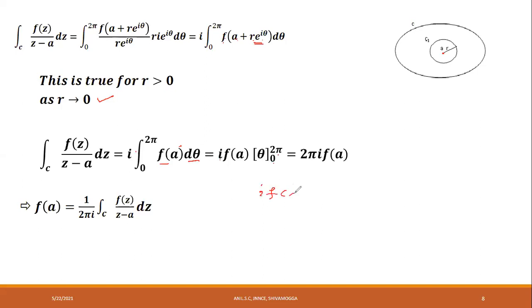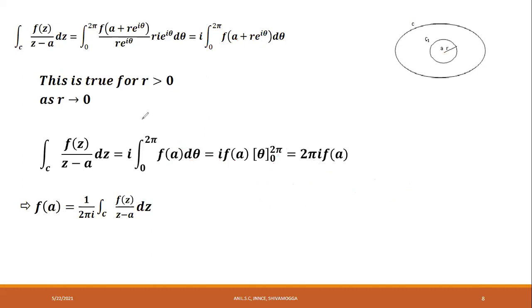Therefore, i into f of a into, apply upper limit, put theta is equal to 2 pi, and lower limit is 0. Therefore, this is equal to 2 pi i into f of a.